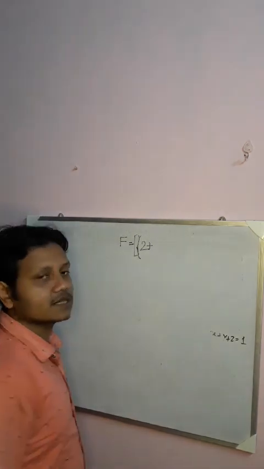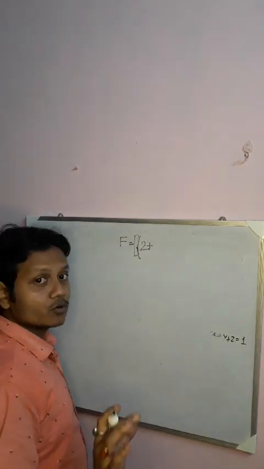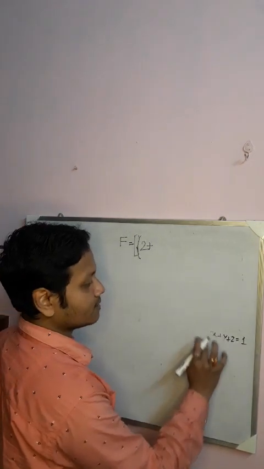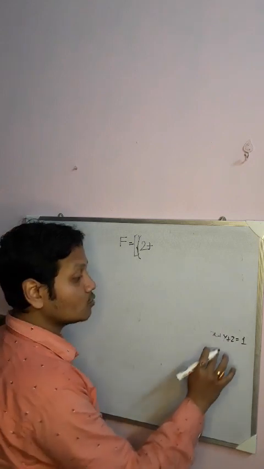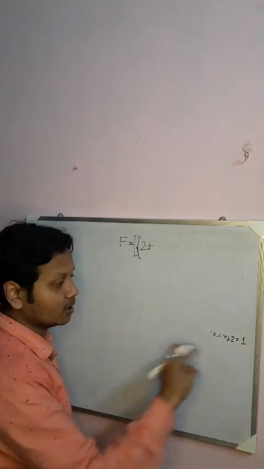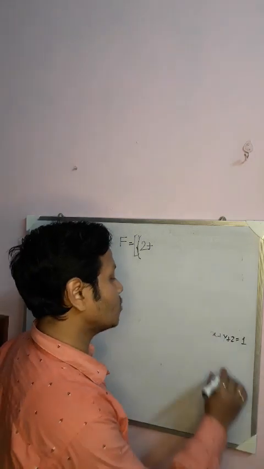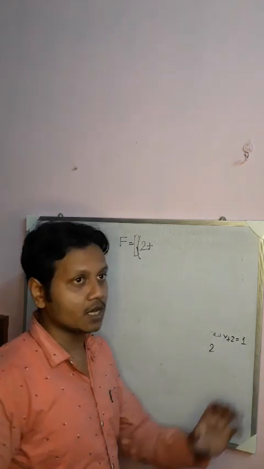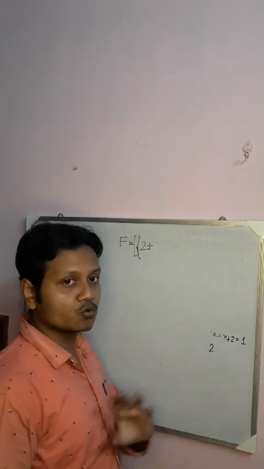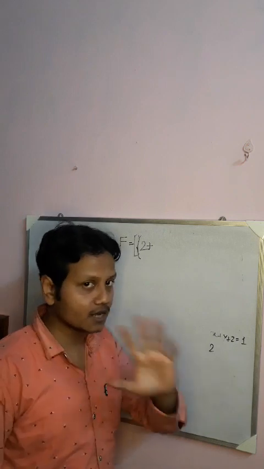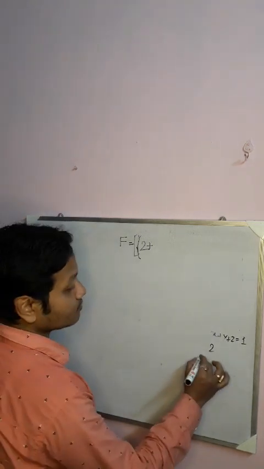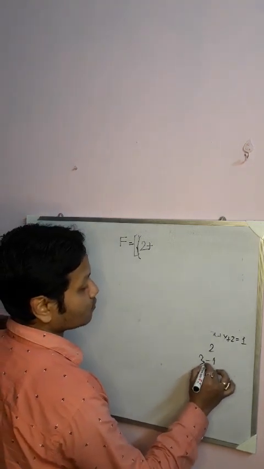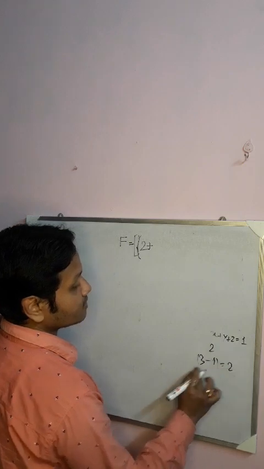This represents the state of a system. So in order to represent the state of a system, there are 3 variables, but you do not need the values of all 3 variables. You require only 2 variables, because once you know the values of 2 variables, you can easily find the third one. So there are 3 variables, but you require 3 minus 1. That means 2 variables are sufficient to represent